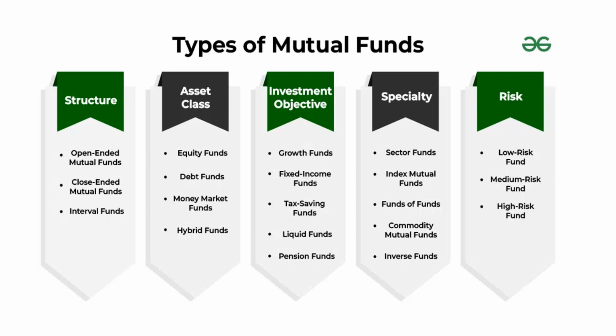And the interval fund is a combination of both. Especially, they are close-ended, but become open-ended for specified intervals. I said an interval scheme might have January 1 to 15 or July 1 to 15 of the year, so that is how it is classified. So these are the three structure-based mutual funds: open-ended, closed-ended, and interval.